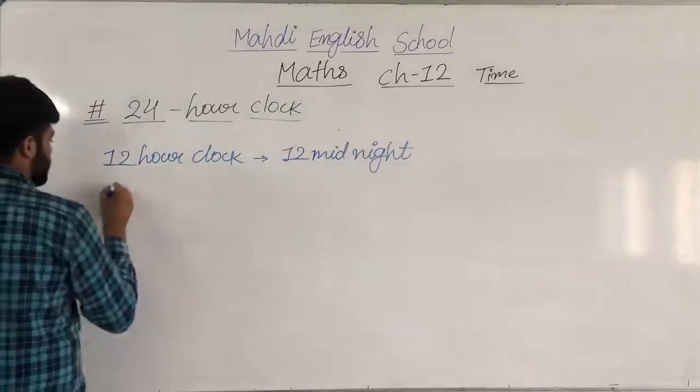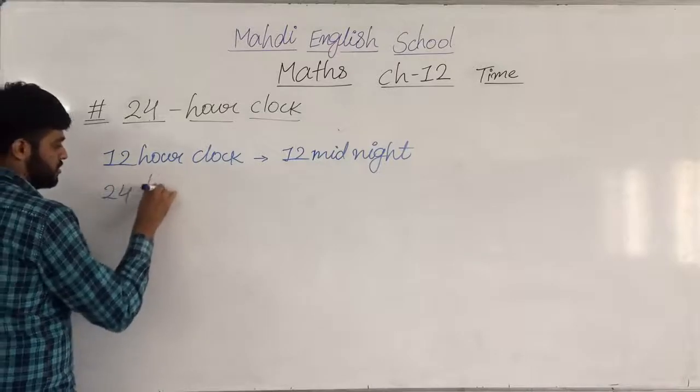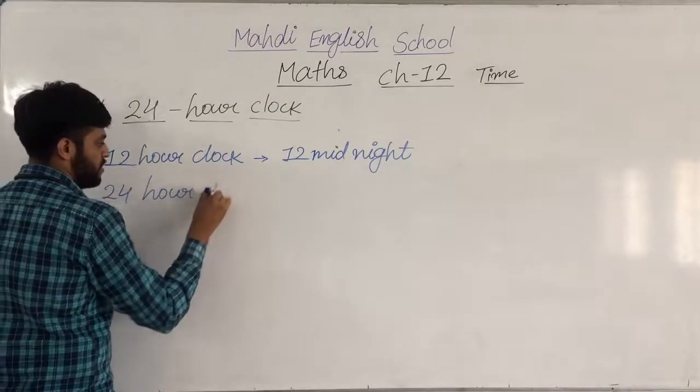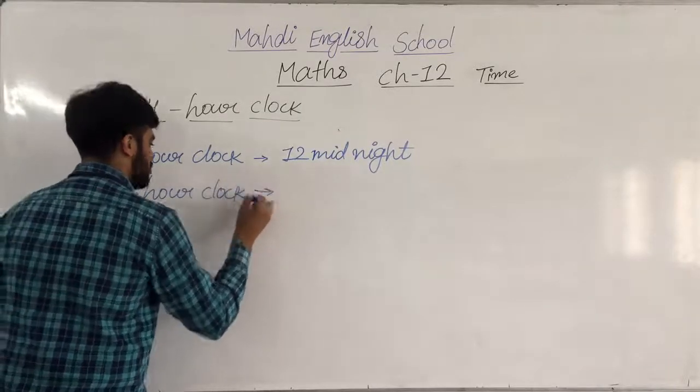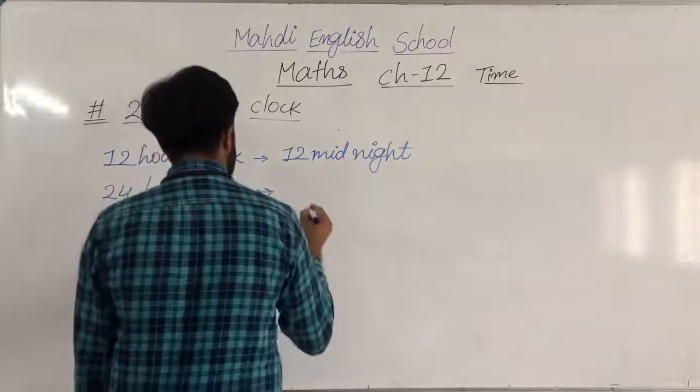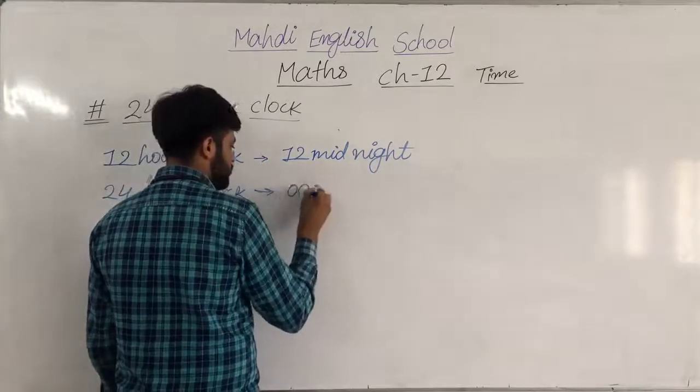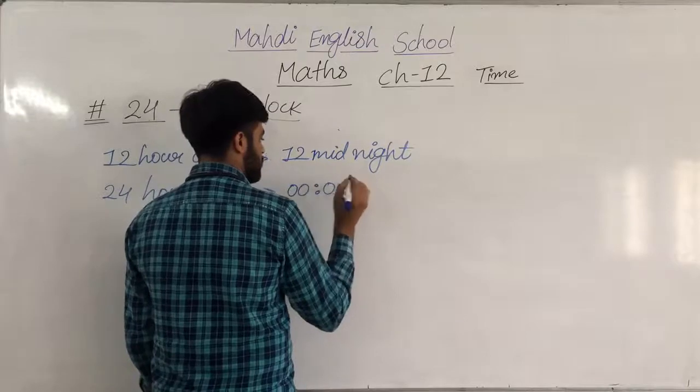And then 24-hour clock, what are we going to write? 00 hour.